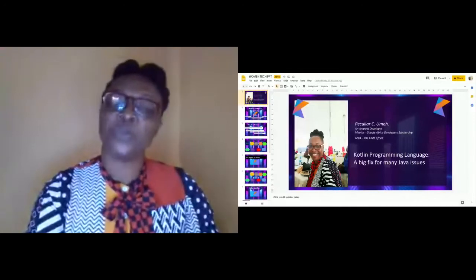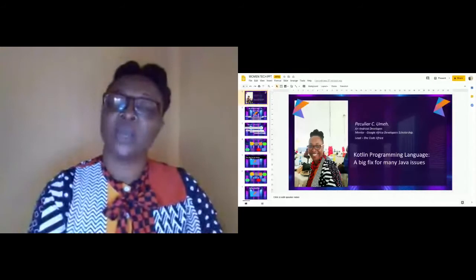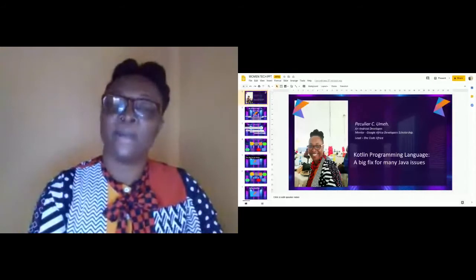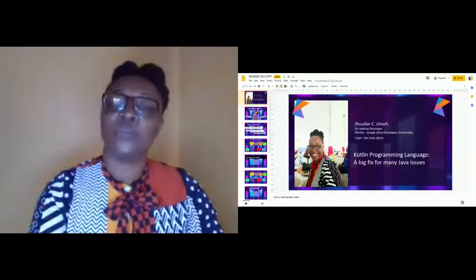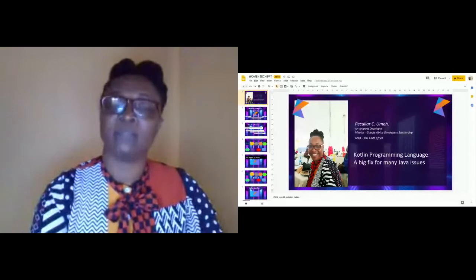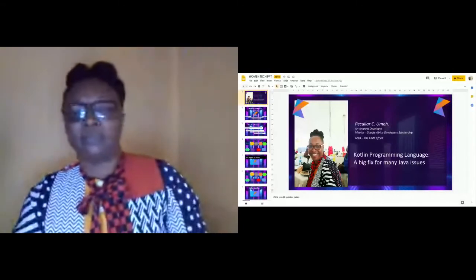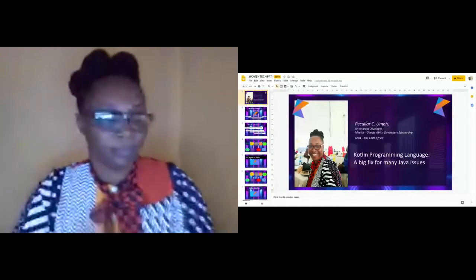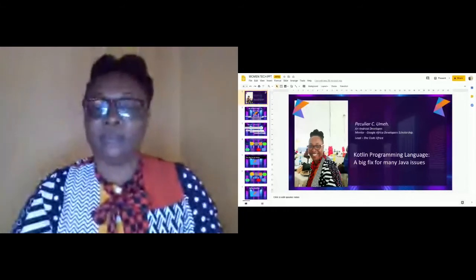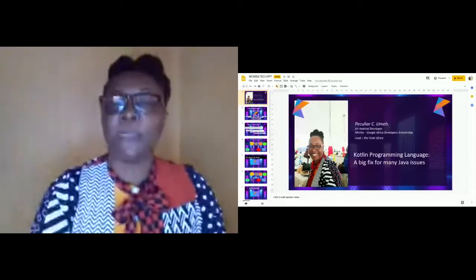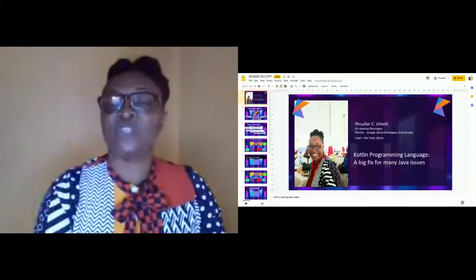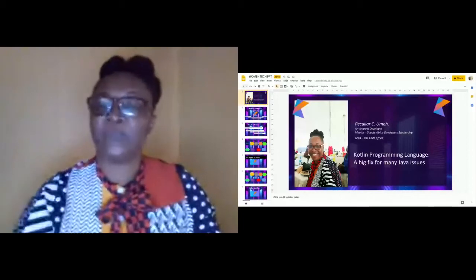Once it's open, you're going to see these options here. This one will not be checked. All you need to do is check, click on Kotlin, and then say next. I believe you are following. Then if that is done, it's going to take you to the next image.